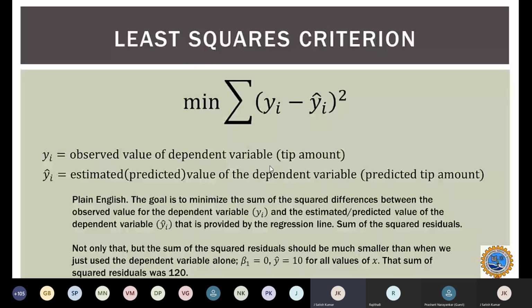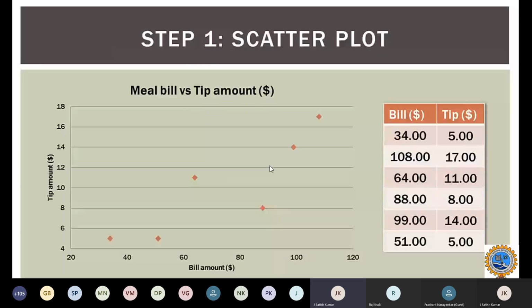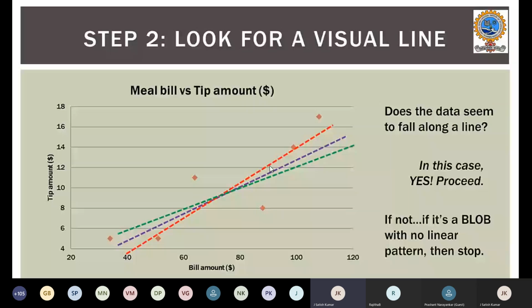Now once we have plotted the scatter plot between the bill and tip, we will try to see any visual line that falls across the scatter plot. Okay, so there might be many possible cases. Any prediction line that may fall close to our data, there might be any line.